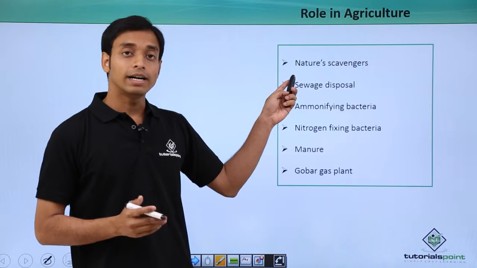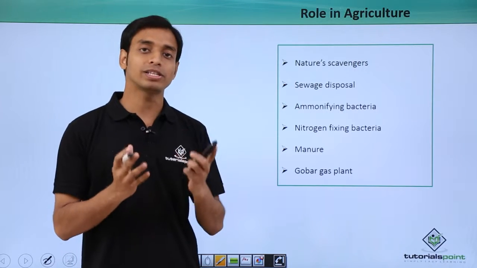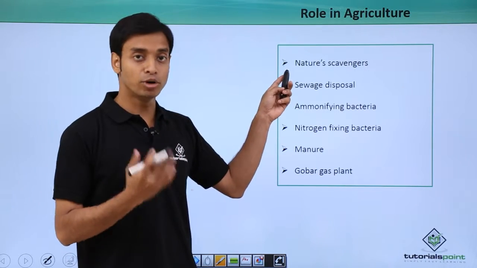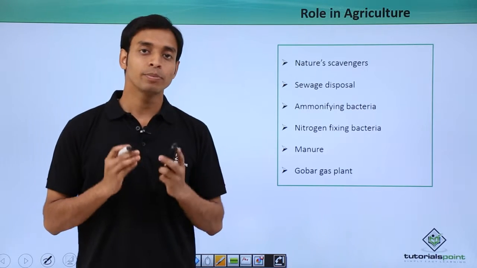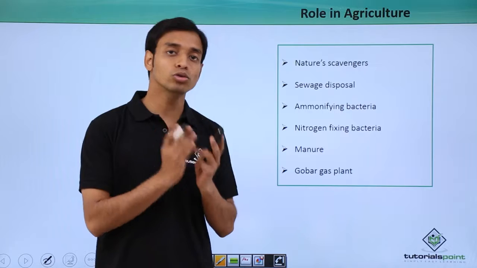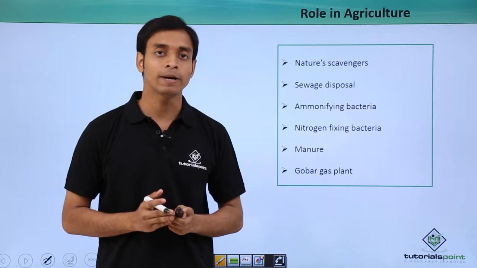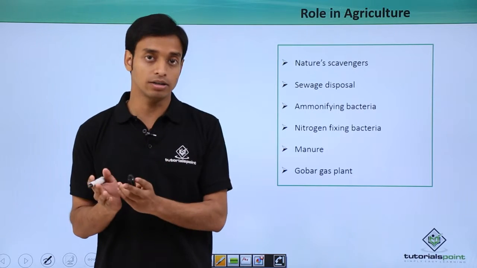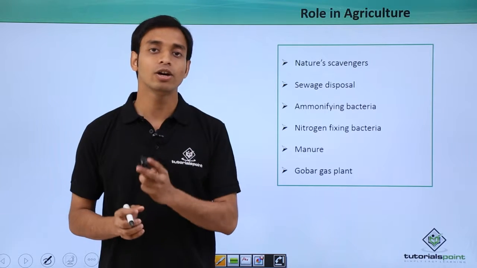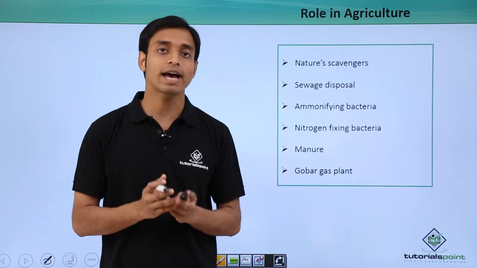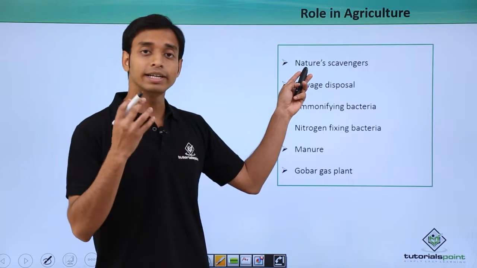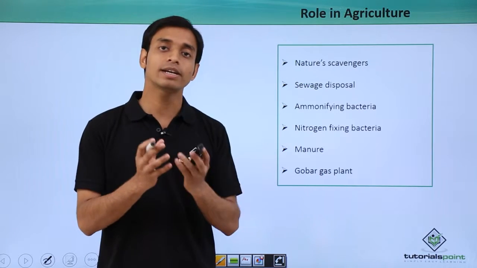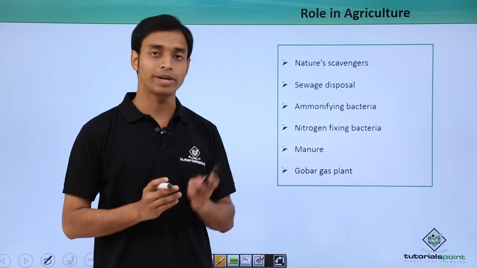So first, these different types of bacteria which we know, the kingdom Monera, they are known as nature's scavengers. Why? Because these bacteria, mostly the saprophytic bacteria, help in cleaning up the earth by removing the dead organic remains of plants and animals and also various other organisms. So the dead remains of plants and animals are cleared by these types of bacteria.